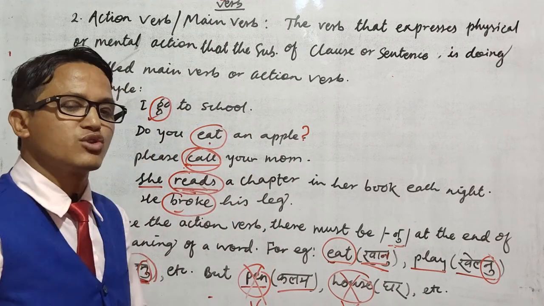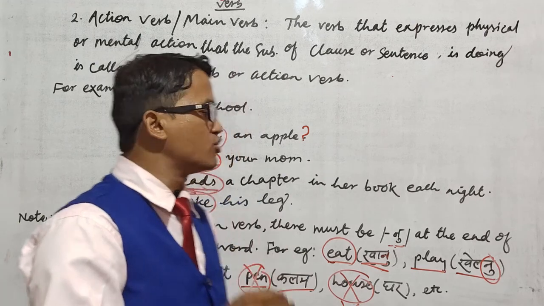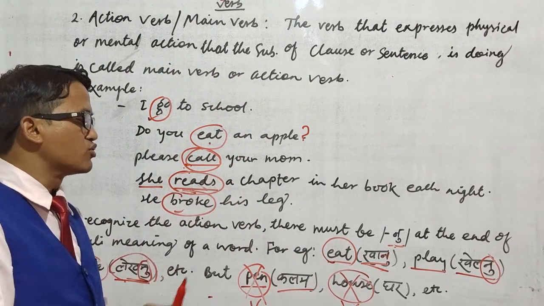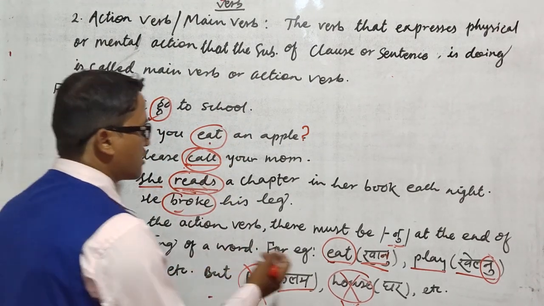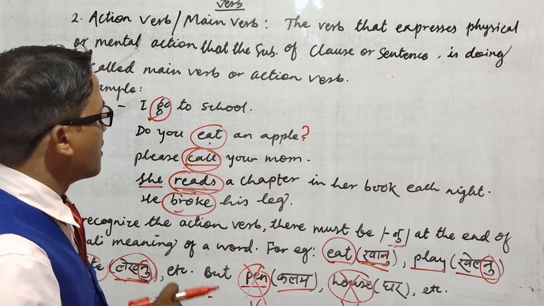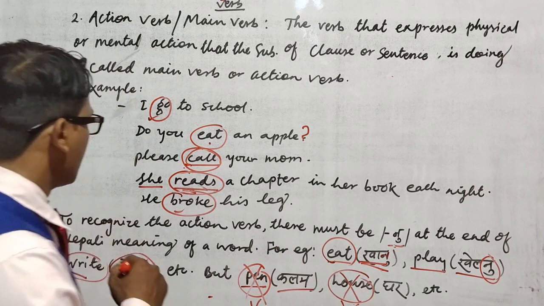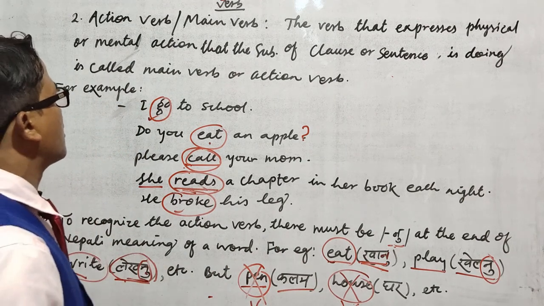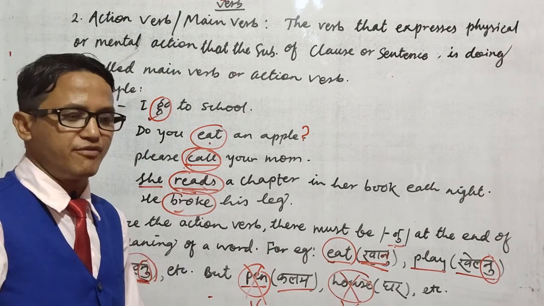So like this, you can easily check how to recognize the verb. By asking for the Nepali meaning at the end of the word, you can easily recognize the main verb. Now I'm going to discuss the kinds of main verb.